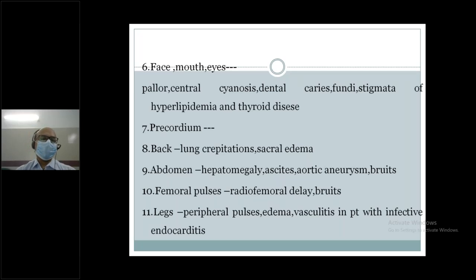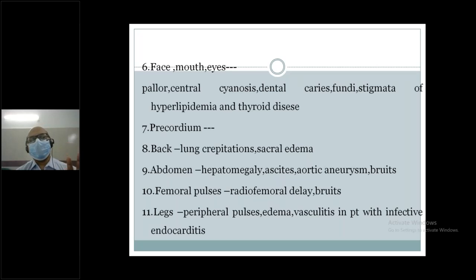Pulse: femoral pulse, radiofemoral delay, and radiofemoral delay usually indicates coarctation of aorta. And legs: peripheral pulse, edema, vasculitis in a patient with infective endocarditis. So in the cardiovascular system, not only the cardiovascular system but all systems, when you examine the patient, there are two components.